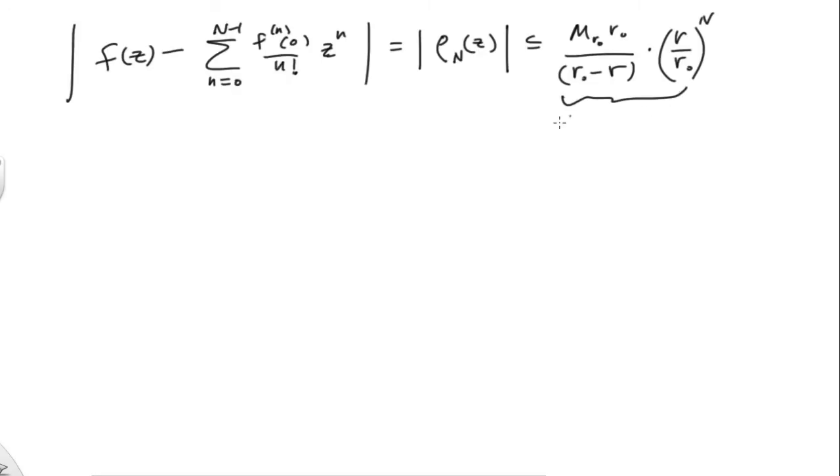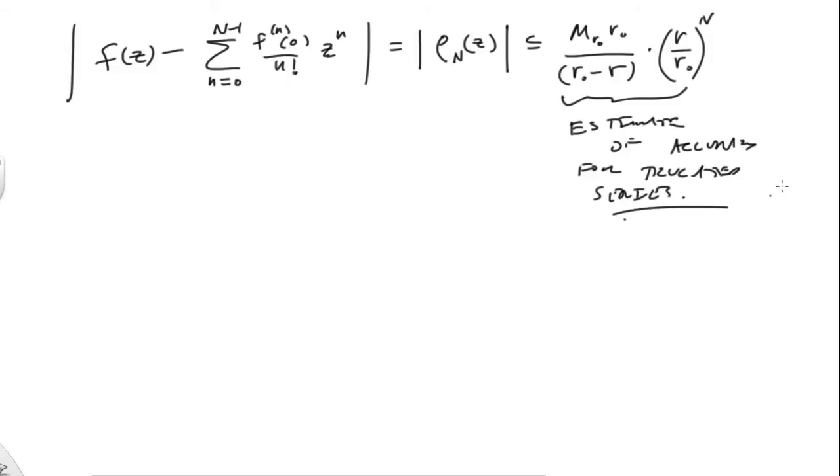So actually this gives us an estimate of accuracy for truncated sums, truncated series. And this is something the book doesn't really talk about a lot, but I actually think this is very important.